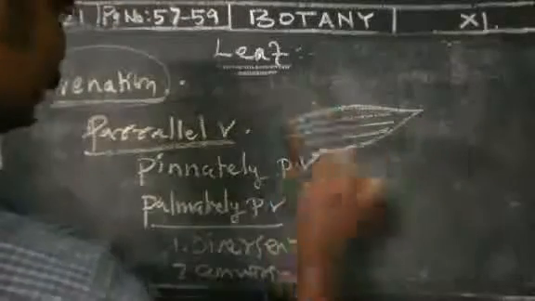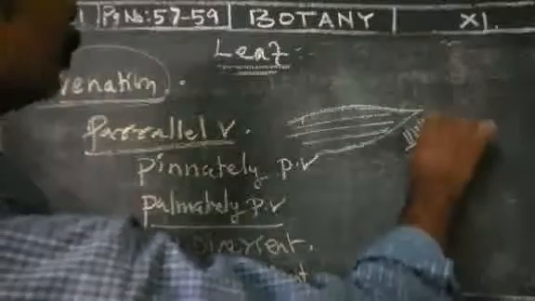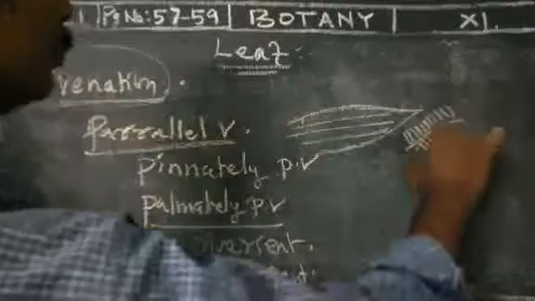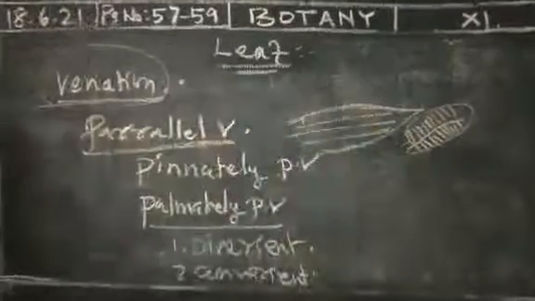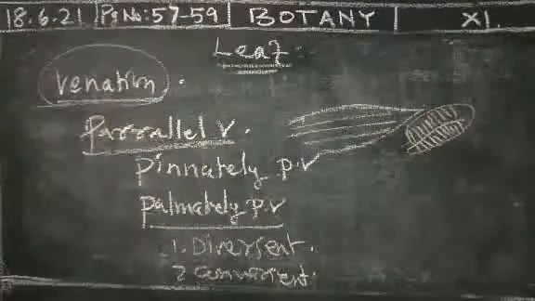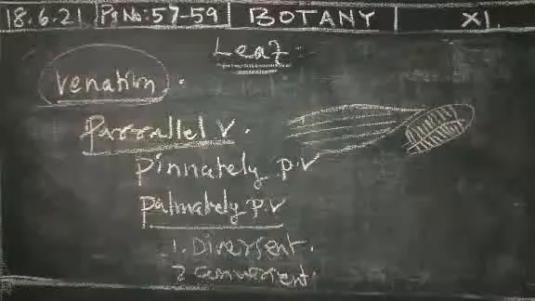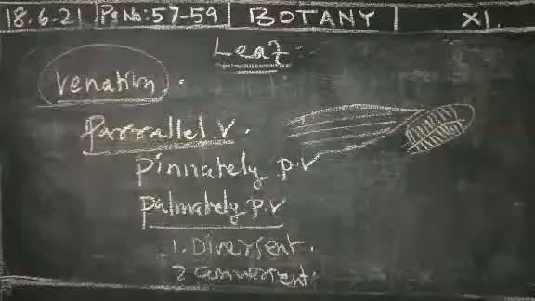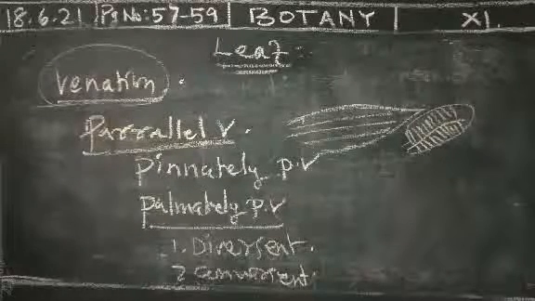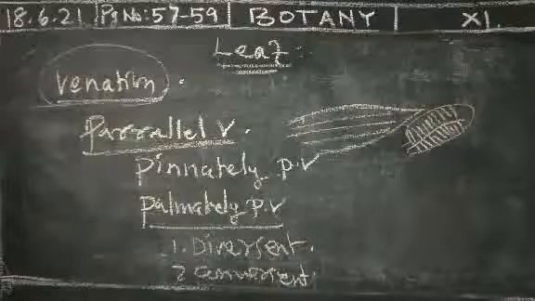In a rice plant, this type of venation is there. In Musa paradisiaca, this type of parallel venation also occurs. Here the veins run parallel, and it is mostly present in monocot plants. Again, these are classified into pinnately parallel venation and palmately parallel venation.